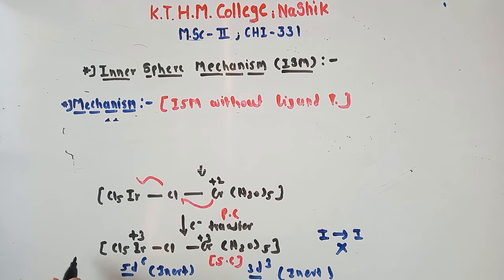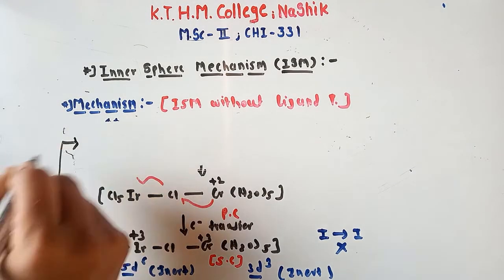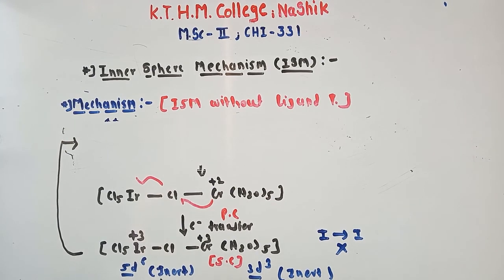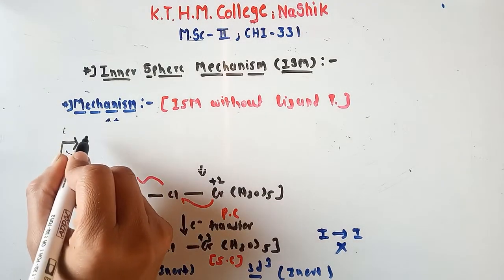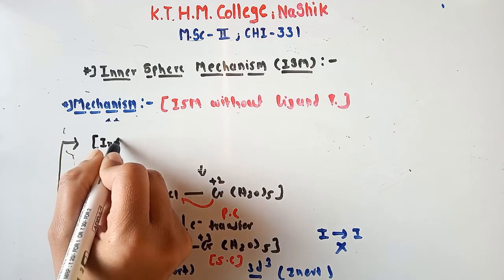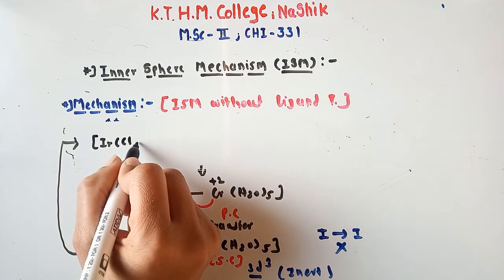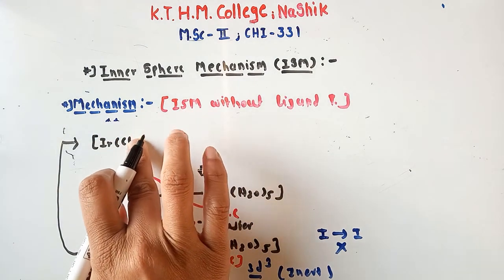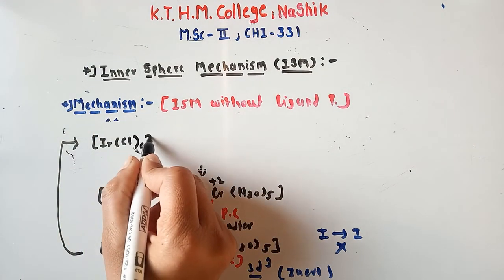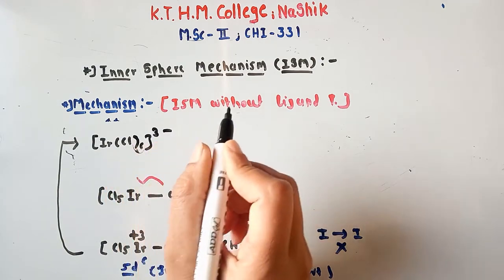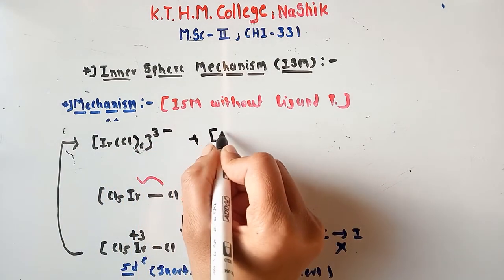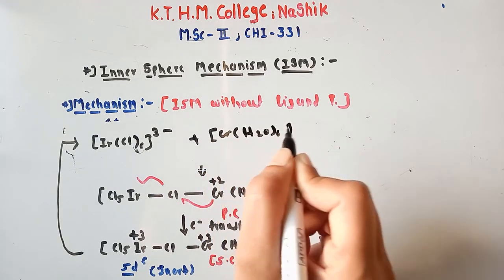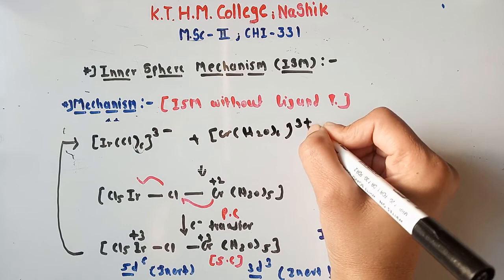I show here. Means we can write directly IrCl6 3- and Cr(H2O)6 3+.